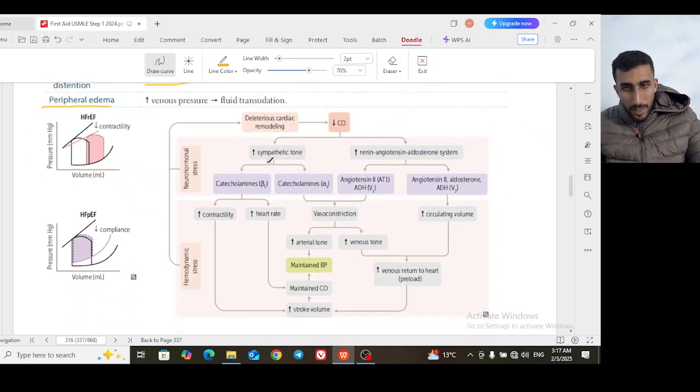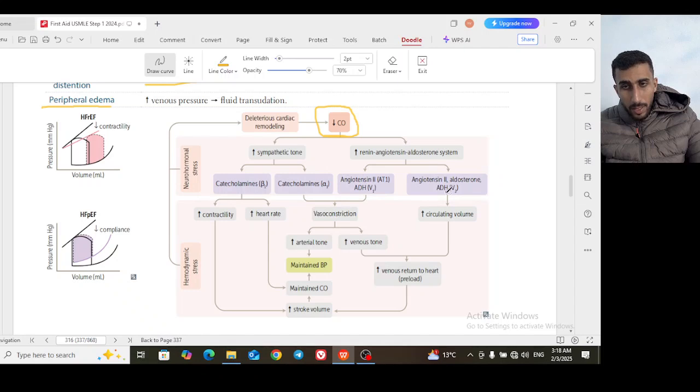So here's a scheme for the heart failure. The heart failure starts by, you remember, a decrease of the cardiac output. So the body will counteract by two systems, the sympathetic tone and the renin-angiotensin-aldosterone system. So the angiotensin and the aldosterone and ADH, and here's angiotensin and aldosterone. You know that angiotensin and ADH both have a vasoconstriction effect.